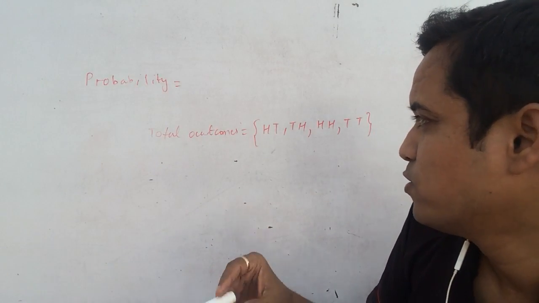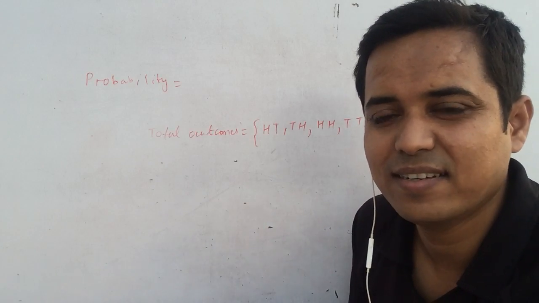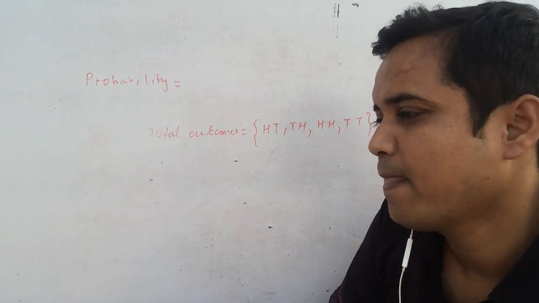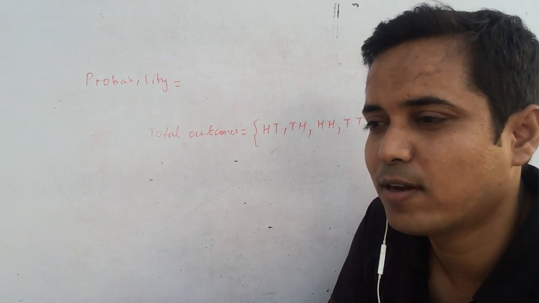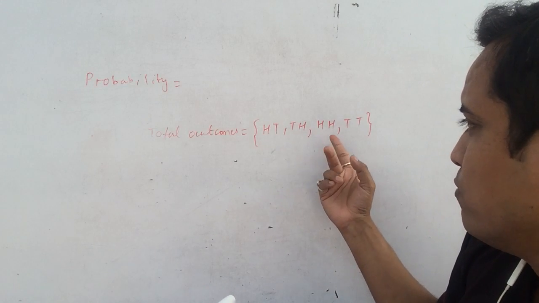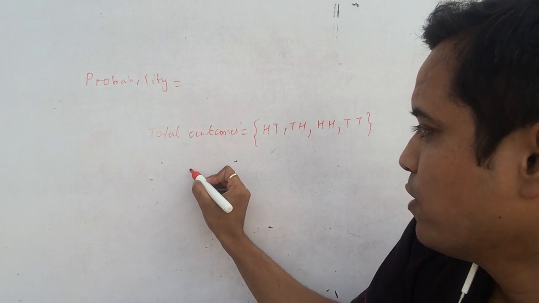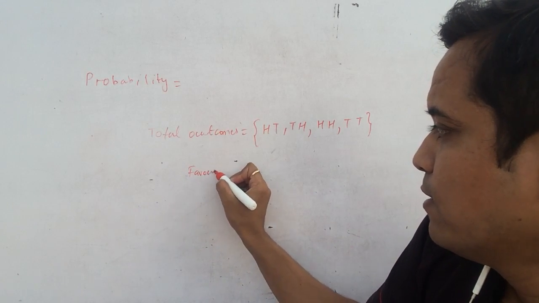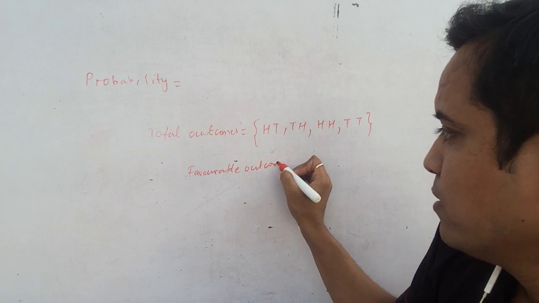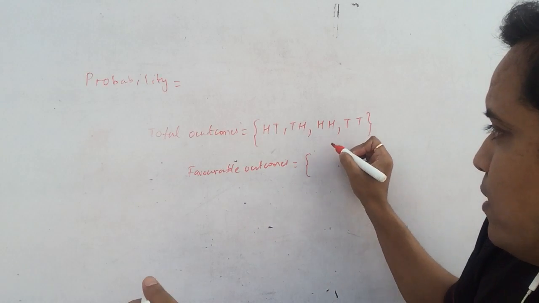So if you need 2 heads on the face, if you're tossing a coin and you demand 2 heads, you would have only one case here which is in your favor. So you can write the favorable outcome, and you will only write the cases.